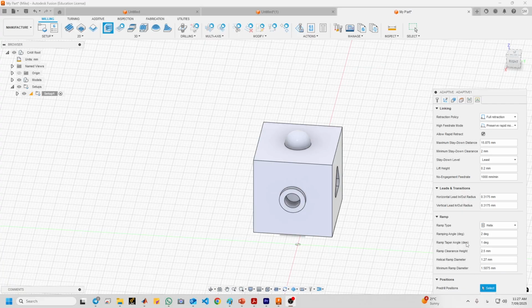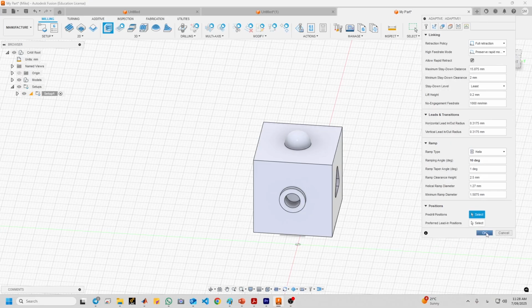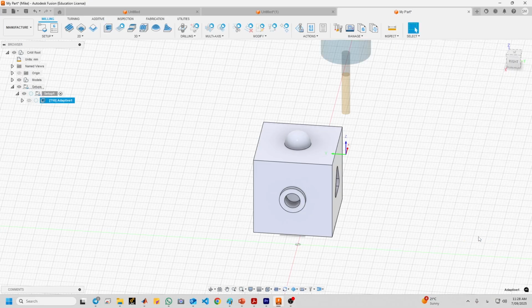And ramping angle can be changed to 10 degree. And remember, 2 degree is good for aluminium, copper. But for the softwood, we use 10 degree. So click OK to finish the tool pass.